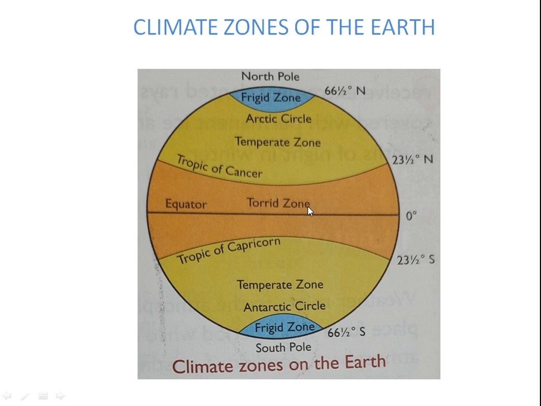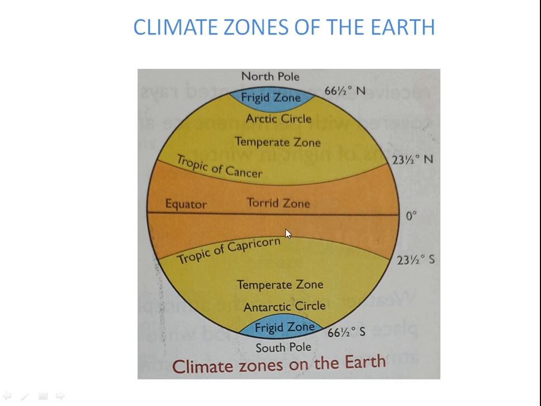Torrid zone is also known as the equatorial zone, and it extends from the Tropic of Cancer to the Tropic of Capricorn. See here, the torrid zone extends from the Tropic of Cancer to the Tropic of Capricorn. This is about the torrid zone. Torrid zone is the hottest zone on the earth.